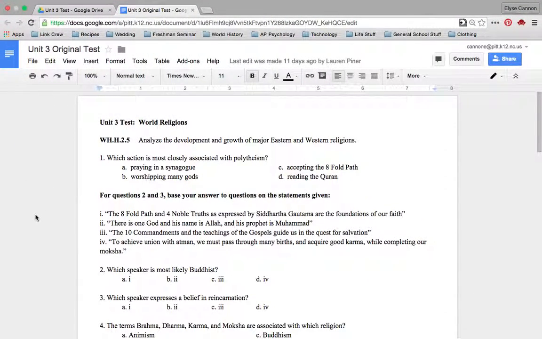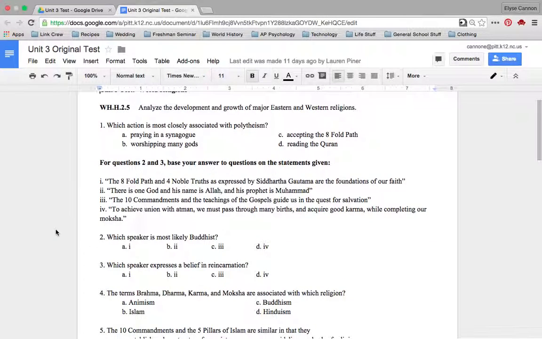Unit 3 Test World Religions. World History Standard 2.5. Analyze the development and growth of major Eastern and Western religions. Number 1. Which action is most clearly associated with polytheism?